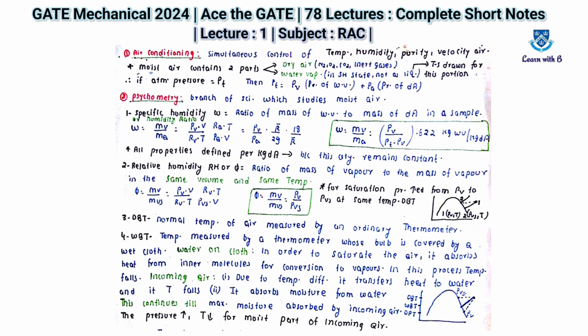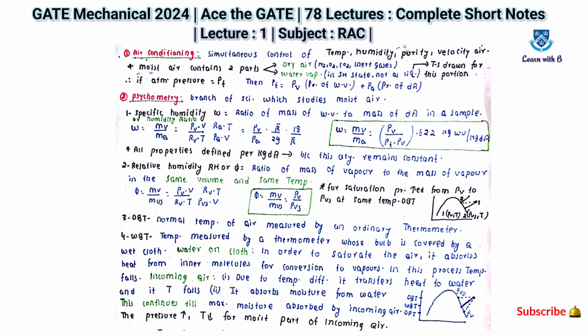Now let's see some of the important formulas and theories which are really important for the GATE examination 2024 in this video. We'll start with the first lecture, in which we'll cover the important formulas and theories for the RAC subject, which is refrigeration and air conditioning. The first topic, you can see on the screen now, is air conditioning.